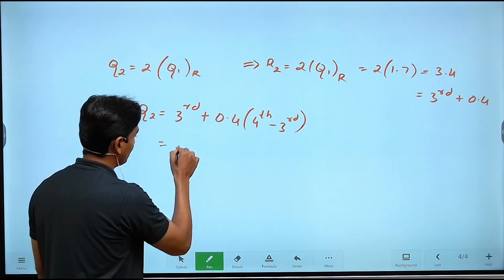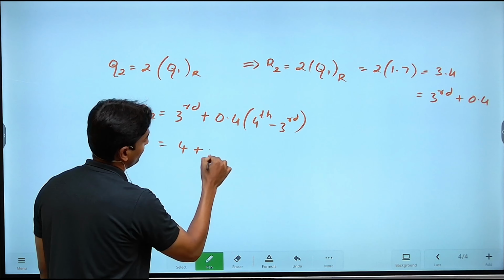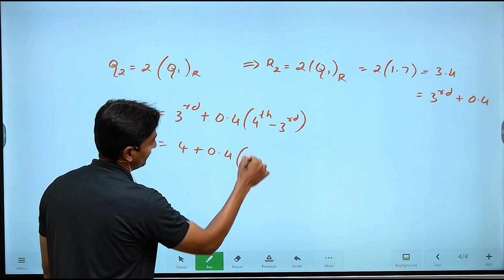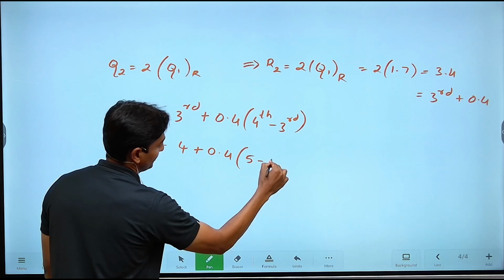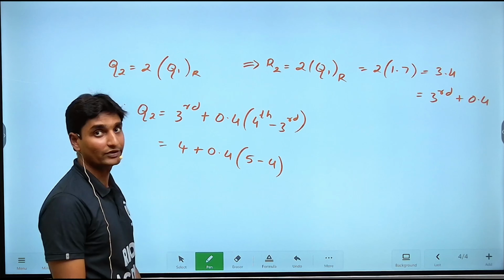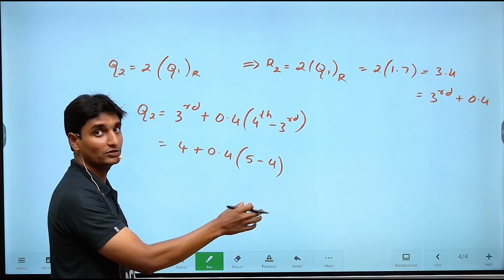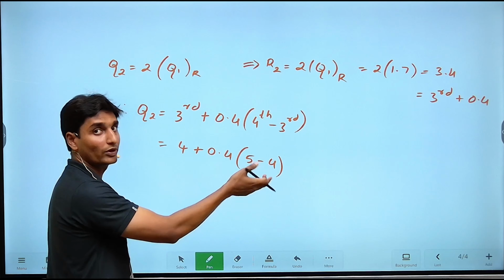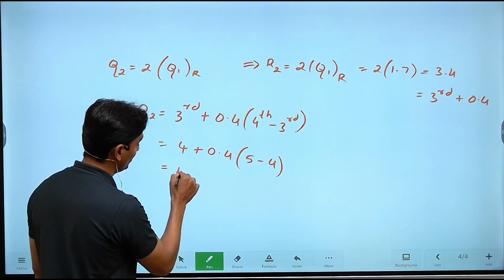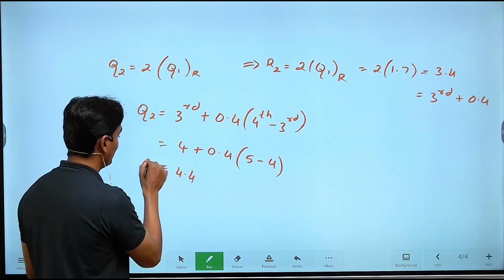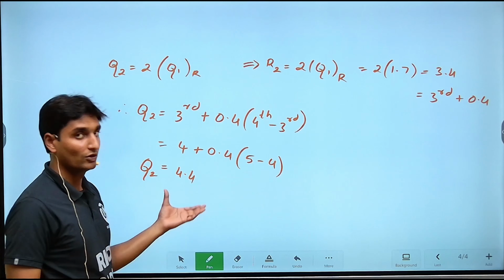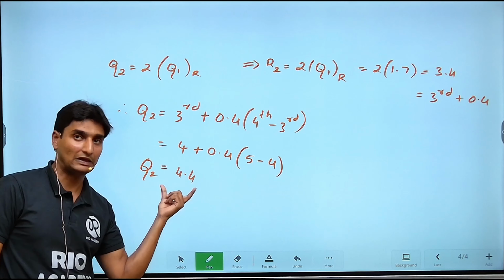So the third term is 4, plus 0.4 multiplied with the fourth term, 5, minus the third term, 4, which is 1. 1 into 0.4 is once again 0.4. So your value will turn out to be 4.4.